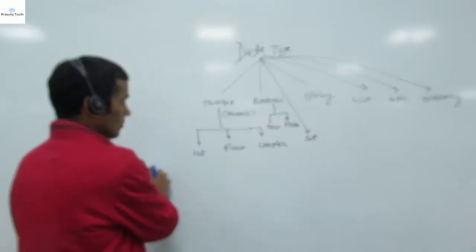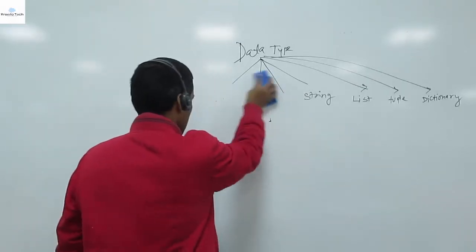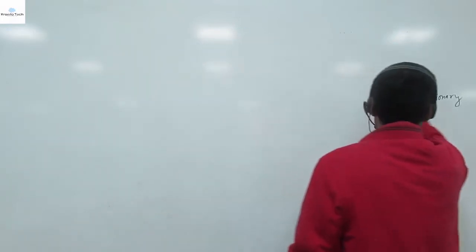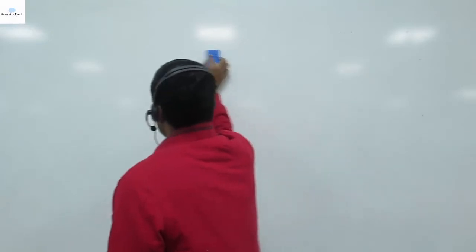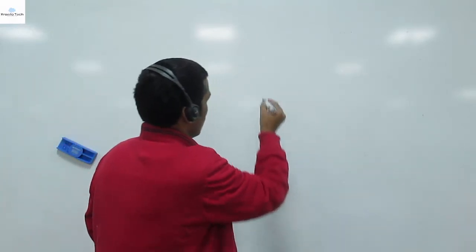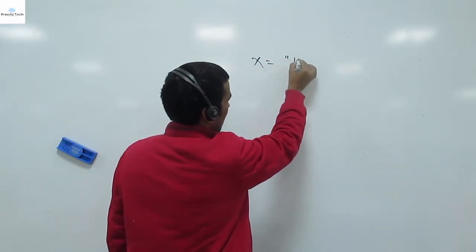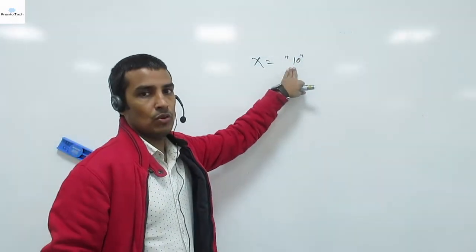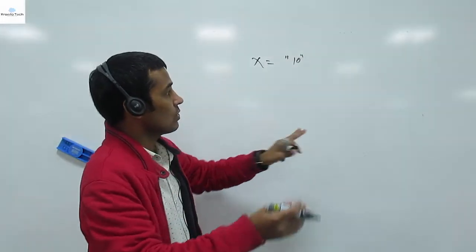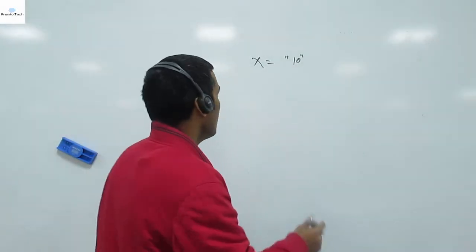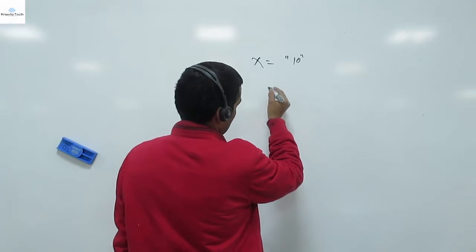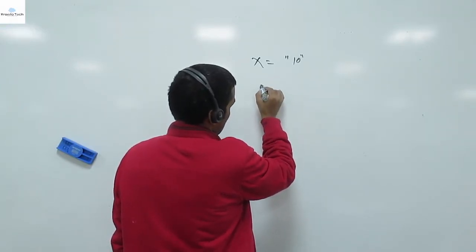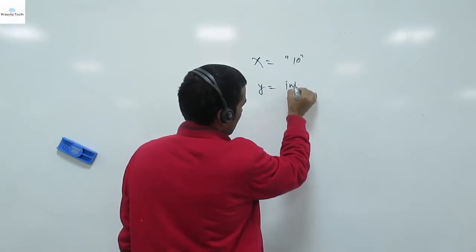Now we need to understand more about type conversion. Let's say you are storing a value x is equal to 10. Here 10 is a string value. If you want to convert this 10 to an integer, we have conversion functions. Let's say y, and then we pass x to the integer conversion function.